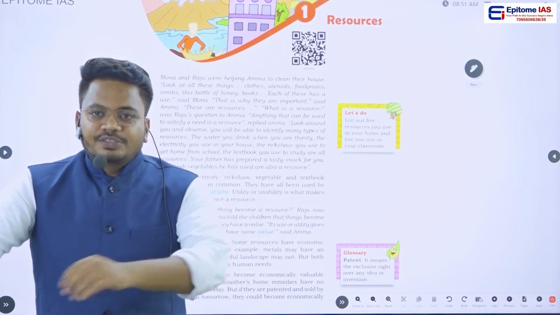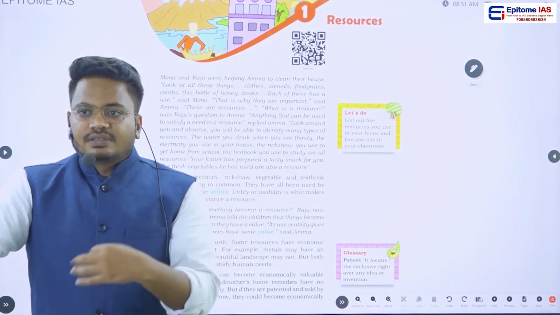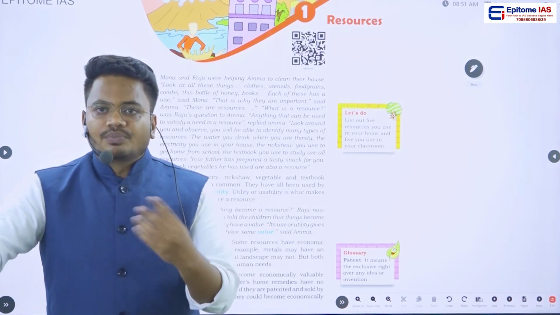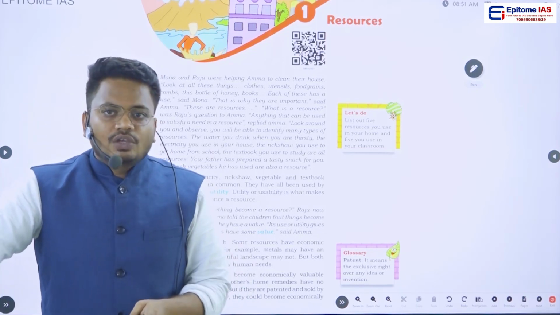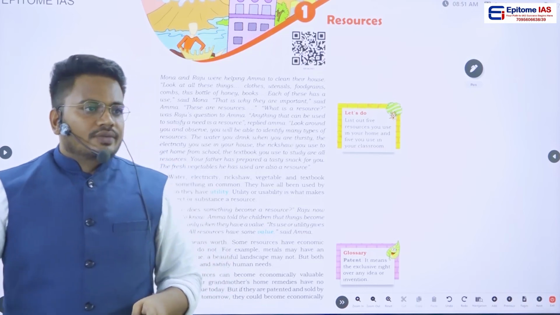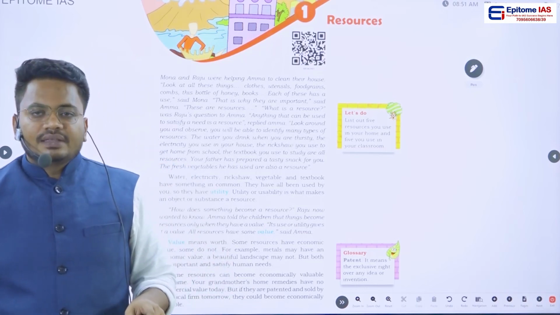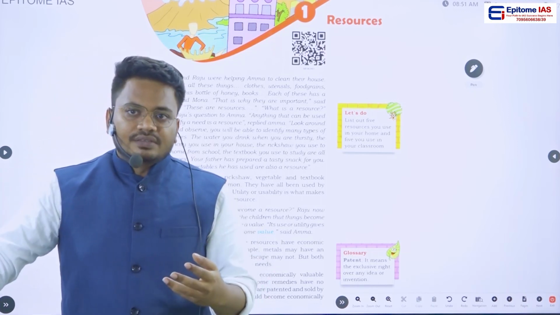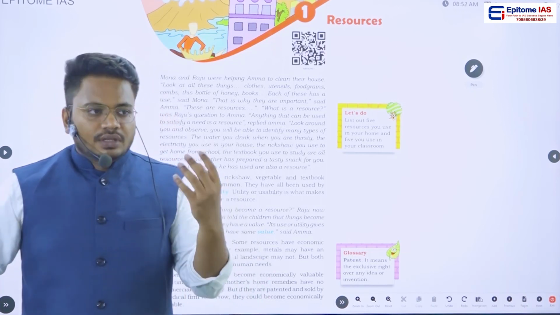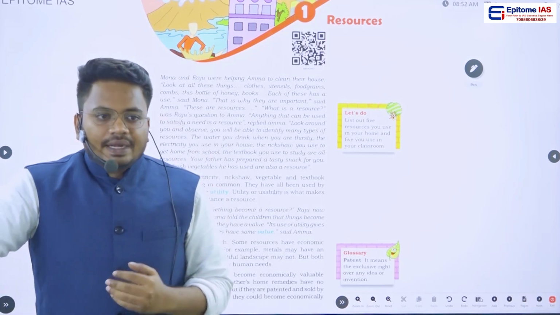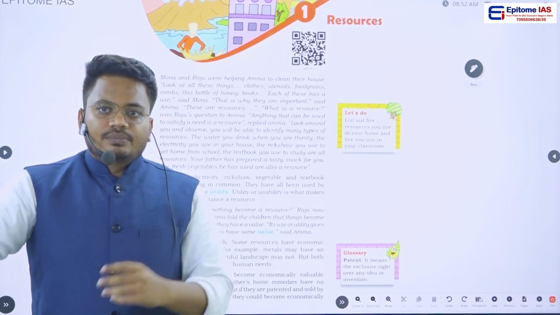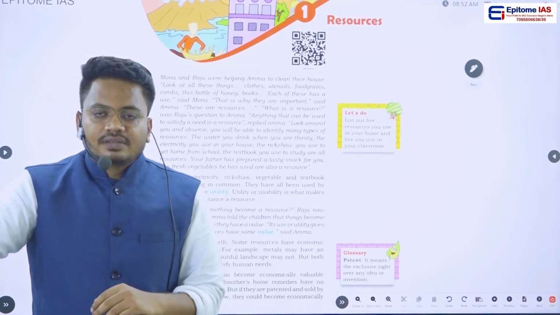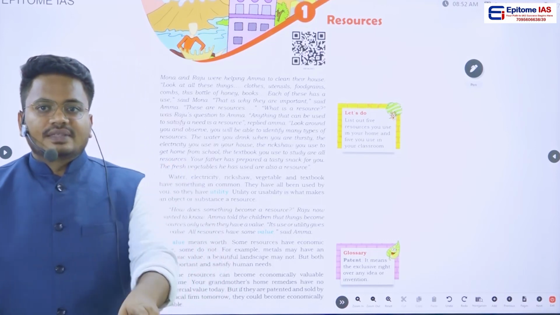So first of all, what is meant by resource? A resource is something which we get from nature, or something which is generated by humans. There are many things that nature provides us. For example trees, the fruits from the trees, petroleum, crude oil, rocks, minerals. All these things we call a resource.